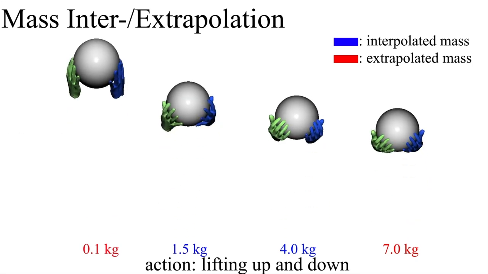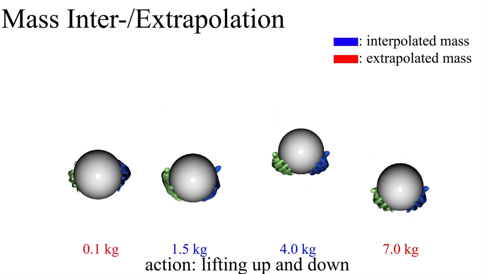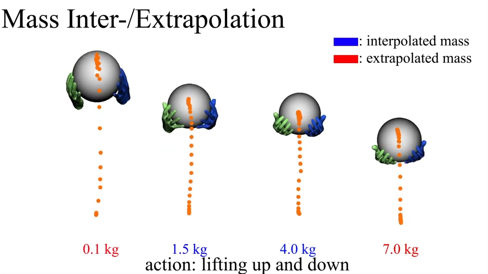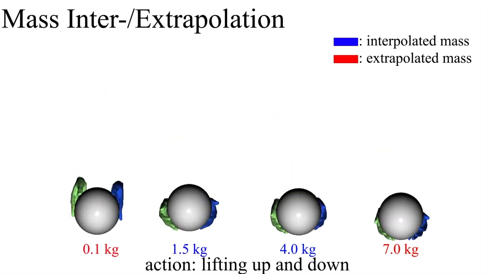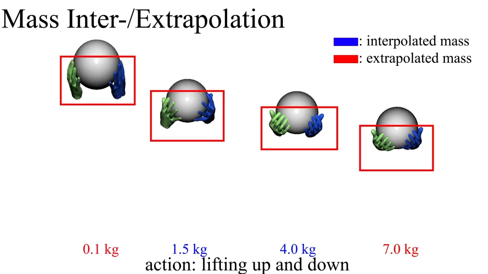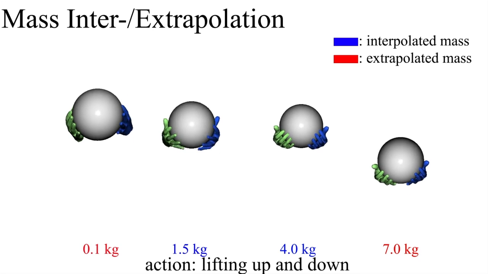Here, we show our synthesized motions with interpolated and extrapolated mass. As can be seen, the speed and the range of motions becomes smaller when heavier mass is given. Moreover, the grasp style is also influenced by the conditioning mass. With smaller mass, hands tend to support the fingertips, whereas the whole palm region tends to be used for heavier objects.